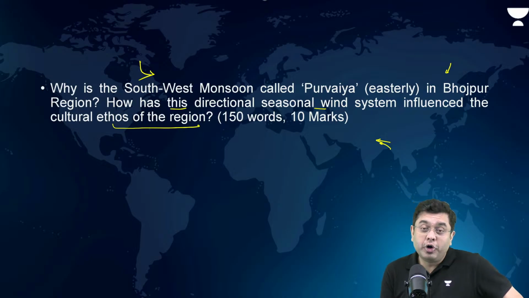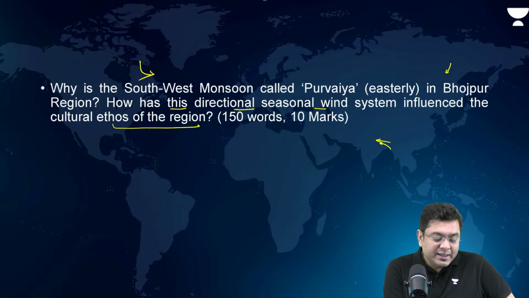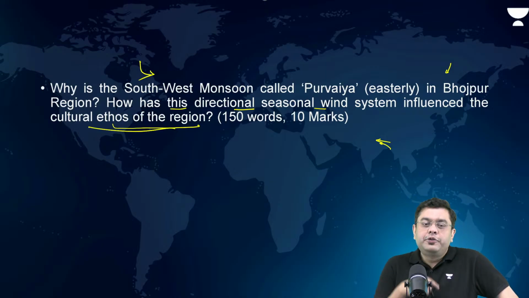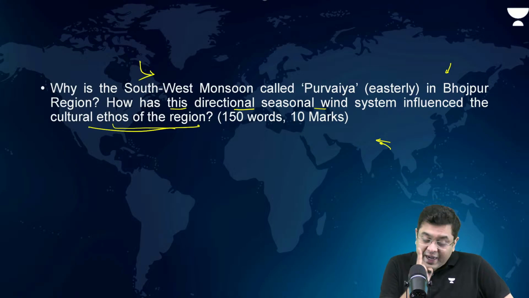They bring rainfall from the moisture source of the Bay of Bengal. And that marks the onset of the rainy season in India. So these winds which bring rainfall associated with slightly cooler conditions are known as Purvayas. Now, how has this influenced the cultural ethos? So it is not the retreating monsoon, it is the onset of monsoon, the advancing monsoon. Okay, advancing monsoon. It is not the retreating monsoon.